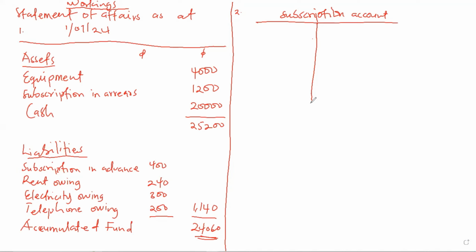It means the subscription in advance will have the opening balance on the credit side, which is 400. And if the opening balance is on the credit side, meaning the closing balance will be on the debit side. That is how we do it.